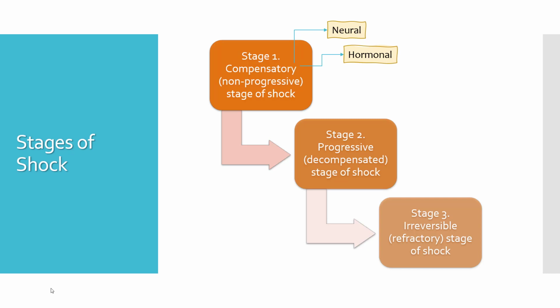Now, the third compensatory mechanism is chemical. So chemoreceptors located in the aorta and carotid arteries will get activated. They will send signals to the brainstem, and the rate and depth of respiration will increase. If these compensatory mechanisms are working together in harmony and they are effective, patient may not progress to stage 2. But if these compensatory mechanisms begin to fail, the patient will move to stage 2, which is the progressive or decompensated stage of shock.